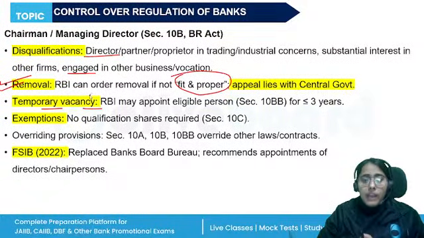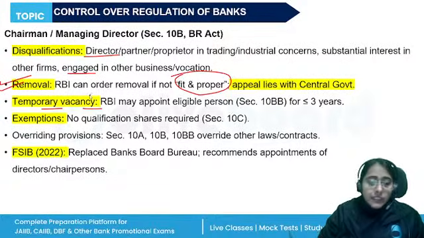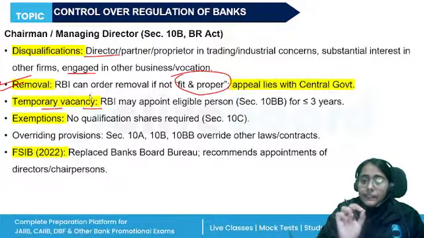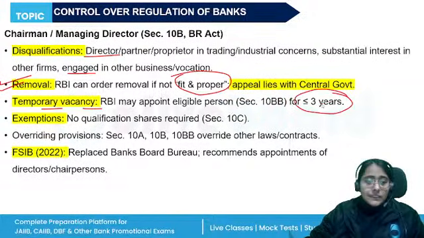With the approval of RBI, and it will not be for a period of more than 4 years. And if RBI is appointing someone, RBI also has the power to appoint a chairperson. This will be not for a period of more than 3 years.